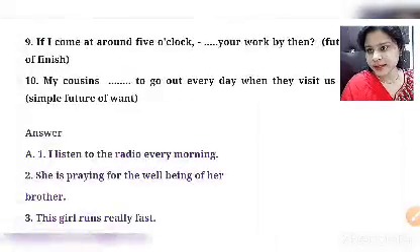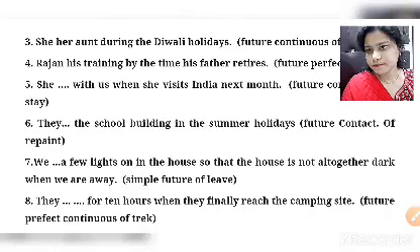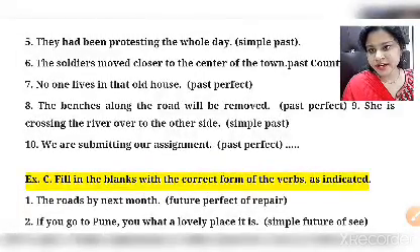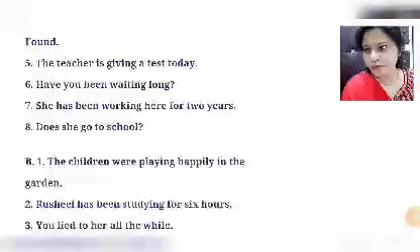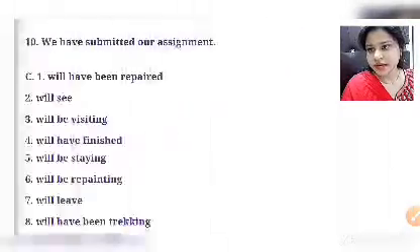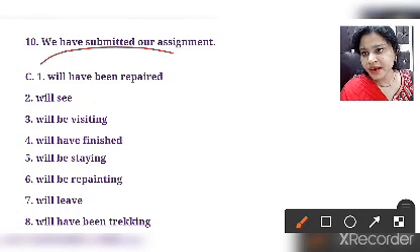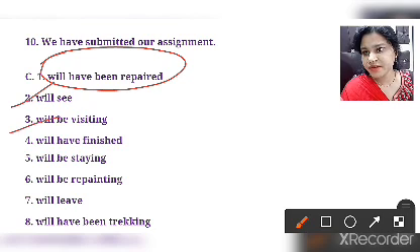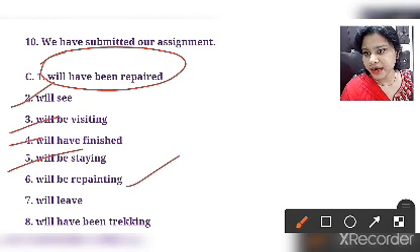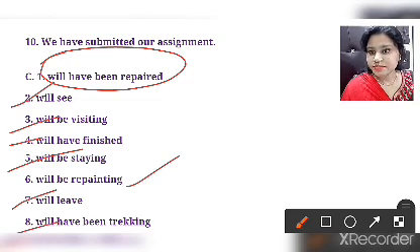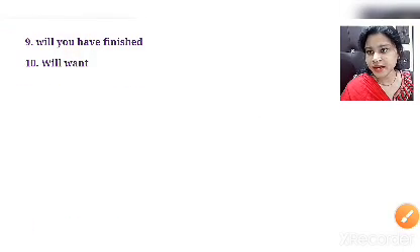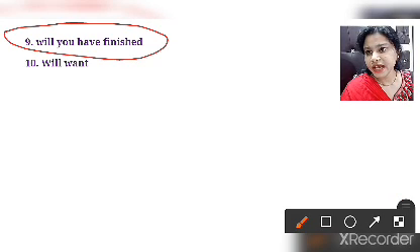Okay, exercise C. Fill in the blanks with the correct form of the verb as indicated. You can check in your book. The answers of exercise C will be: will have been repaired, will see, will be visiting, will have finished, will be staying, will be repainting, will leave, will have been tracking, then will you have finished.